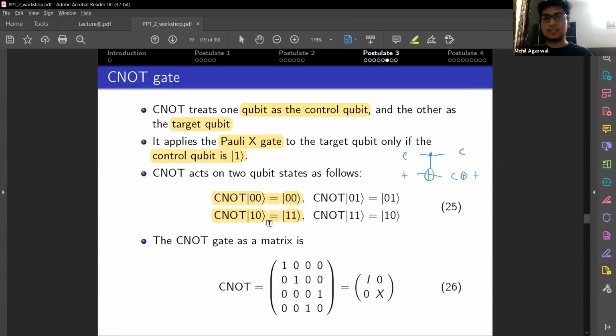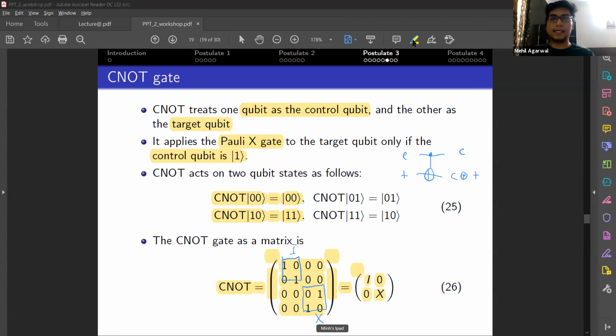This will work on superpositions as well. If the second qubit was in a superposition of 0 and 1, the 0 would have been flipped to 1 and the 1 would have been flipped to 0, with their alpha and beta remaining. For example, if it was alpha 0 plus beta 1, then it would have become alpha 1 plus beta 0. The CNOT gate as a matrix can be represented like this, where this is basically the identity matrix, and the bottom one is the X matrix.